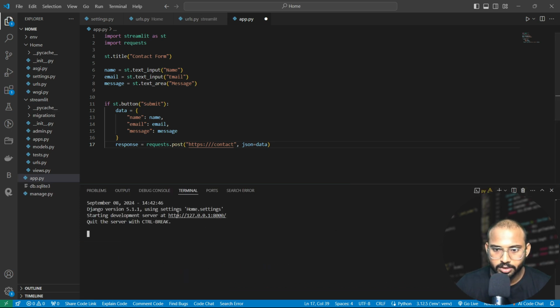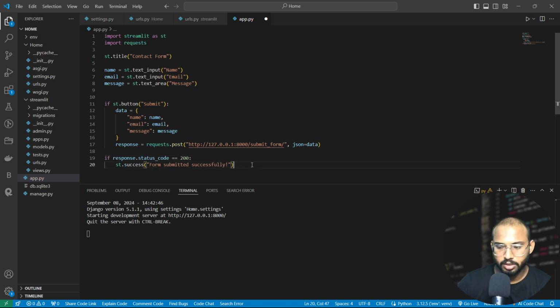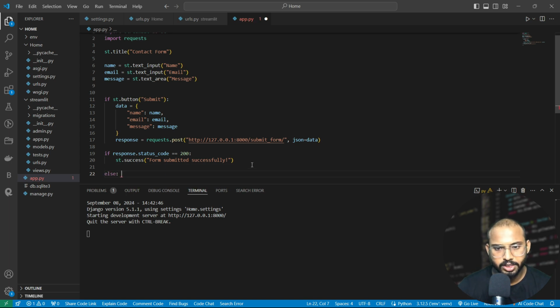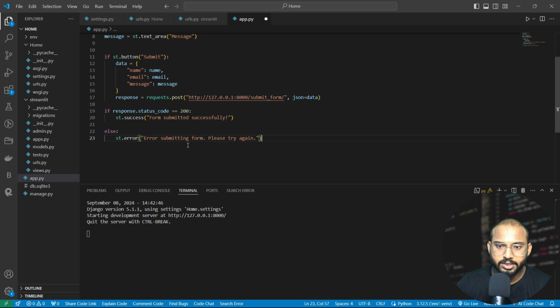We will copy this whole HTTP request, paste it here, and this will be submitted in our submit form. So write it: submit form, and let's make it a condition also. If response.status_code equals 200, that's fine. If it doesn't get submitted, there should be an error. Print the message "Error submitting form".